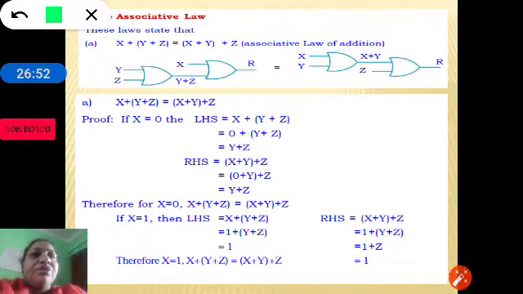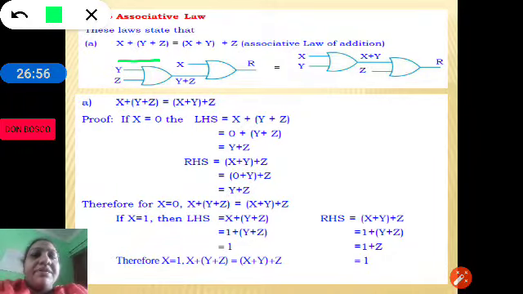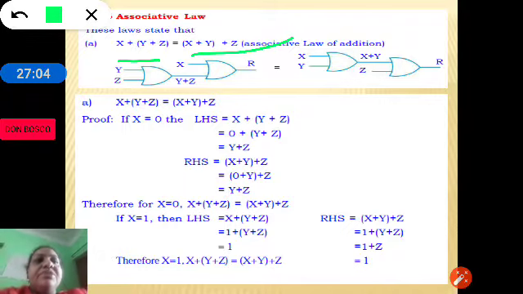So the associative law says that x plus y plus z is equal to y plus z plus x plus y plus z. So let us prove using x value. Let us substitute x value as 0.